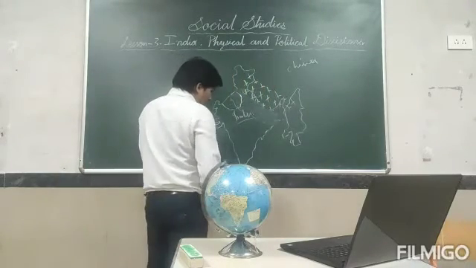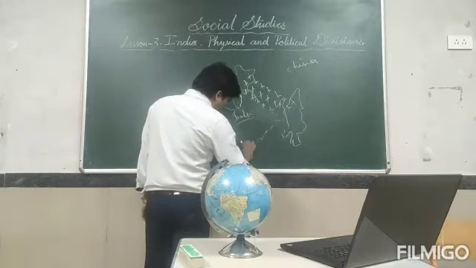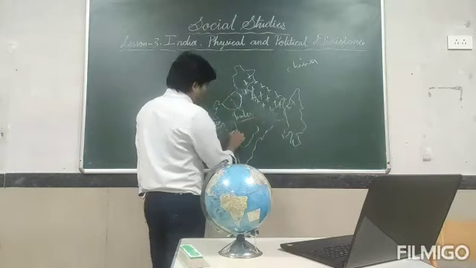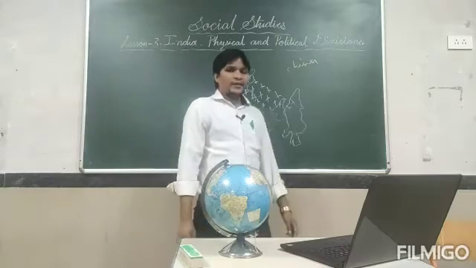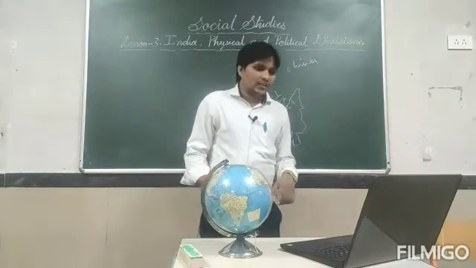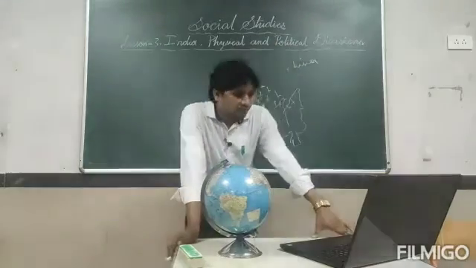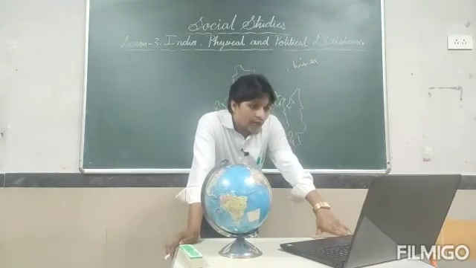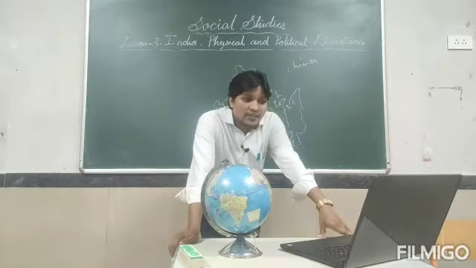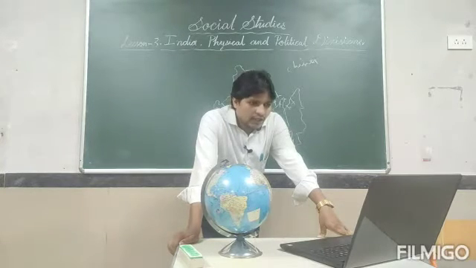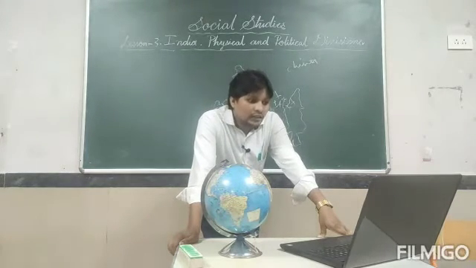Now we are going to focus on the southern plateaus. Generally southern plateaus are coming in this direction. These are the southern plateaus, or we can also say the Deccan Plateau. So let you see, the land which is flat and higher than its surrounding area is called a plateau. The southern plateau covers a large part of the country. It is triangular in shape.